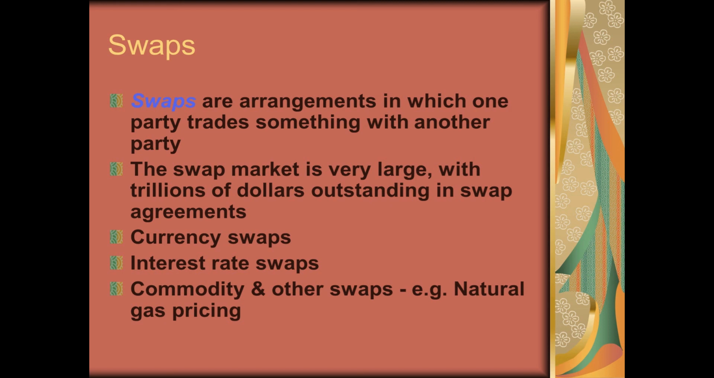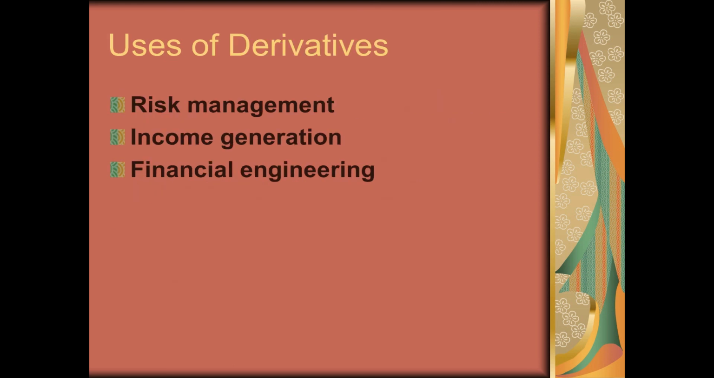What are swaps? Swaps are another type of derivative instrument. These are arrangements in which one party trades something with another party, and swaps are also over the counter. Swap contracts are generally popular between financial institutions, especially banks. You'll find that the swap market is very large, with trillions of dollars of outstanding swap agreements. These are also customized contracts, and in some cases standardized contracts are available. There are currency swaps, interest rate swaps, commodity and other such swaps.